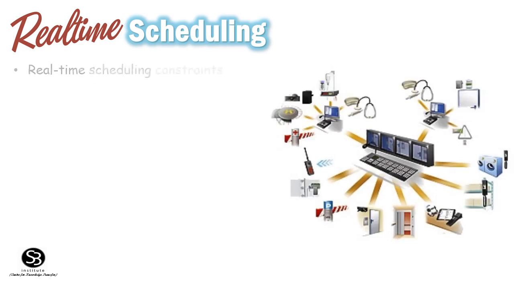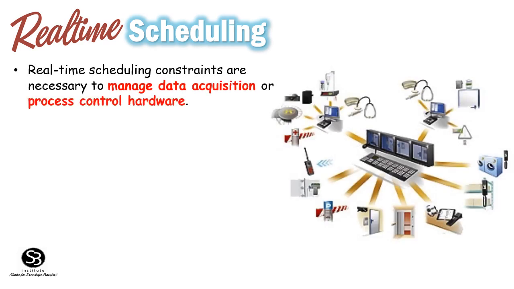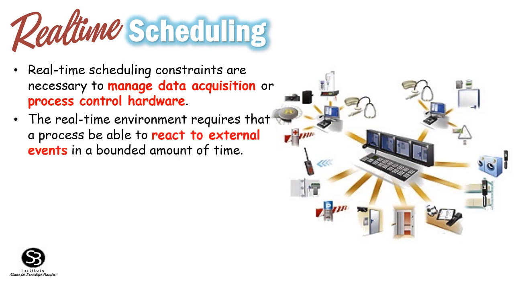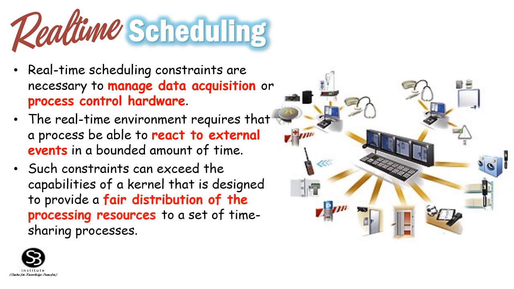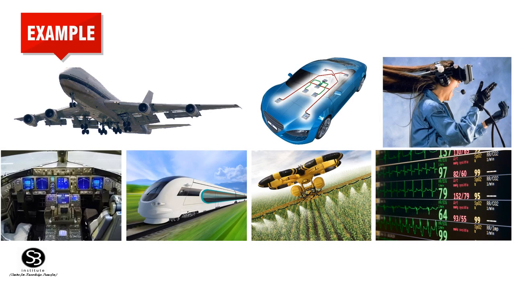Real-time scheduling. Real-time scheduling constraints are necessary to manage data acquisition or process control hardware. The real-time environment requires that a process be able to react to external events in a bounded amount of time. Such constraints can exceed the capabilities of a kernel that is designed to provide a fair distribution of resources to a set of time-sharing processes. Examples: digital control systems, multimedia applications, flight control systems.